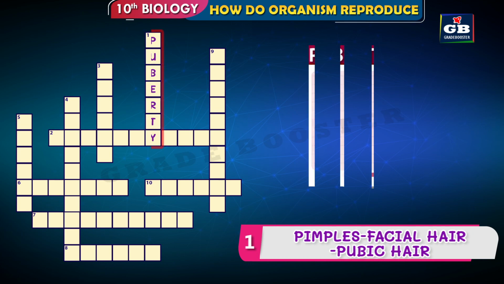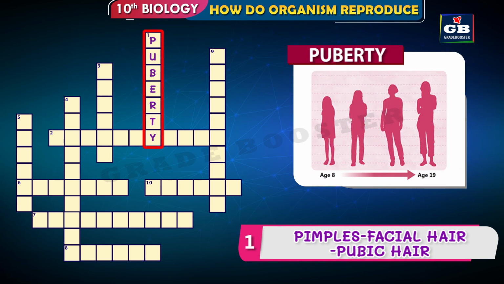The answer is puberty. By reaching the age of adolescence, the bodily changes in the boys and girls start to begin. This is called the onset of puberty.